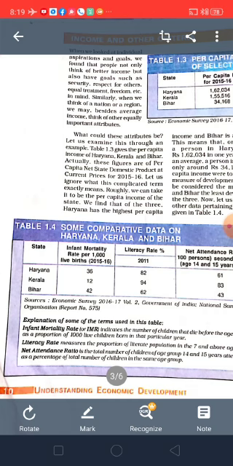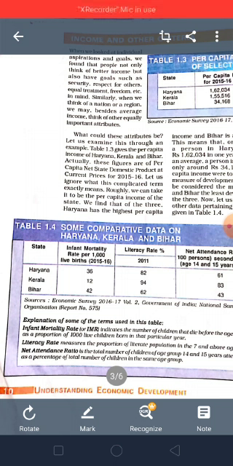So the problem here is that this data is about 2015 only, and after 70 years of independence, see India's position, in some of the states we are lagging behind.